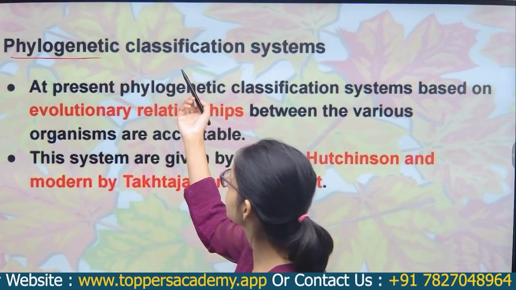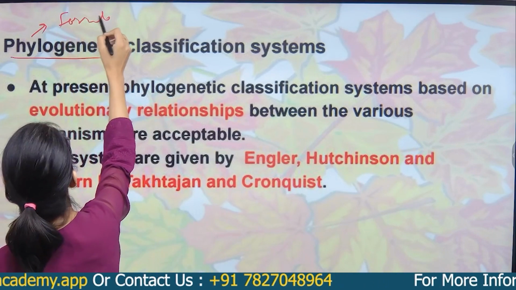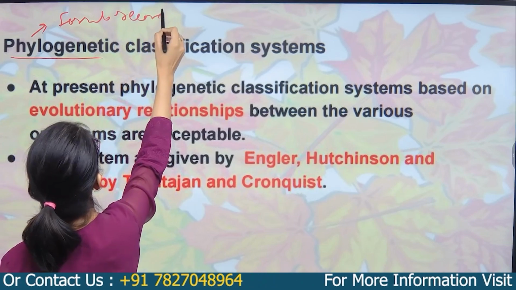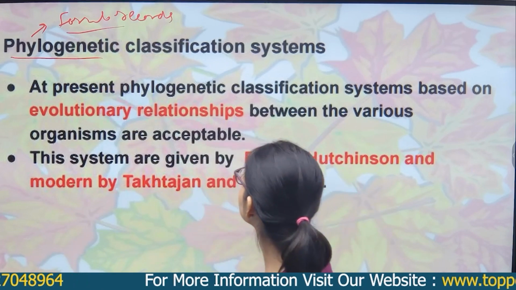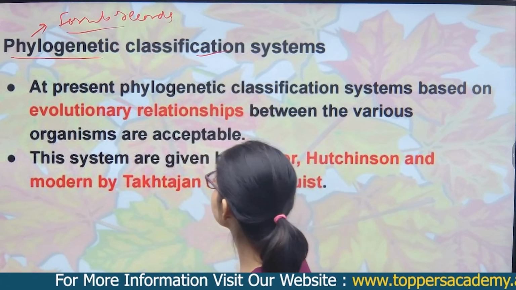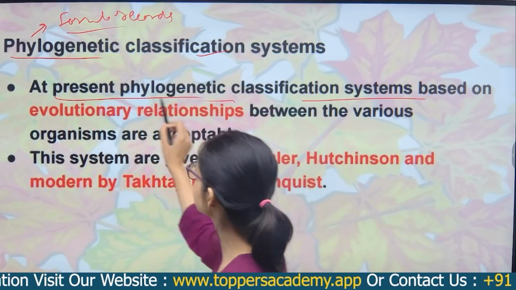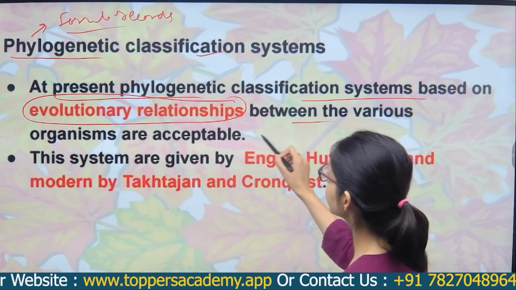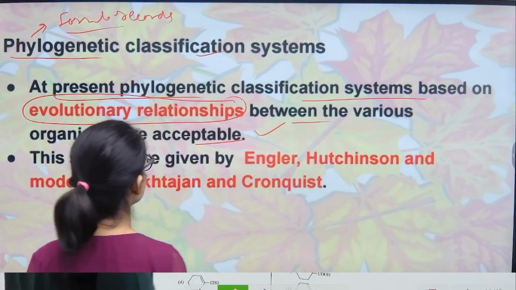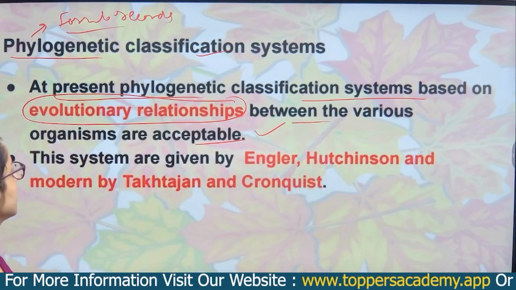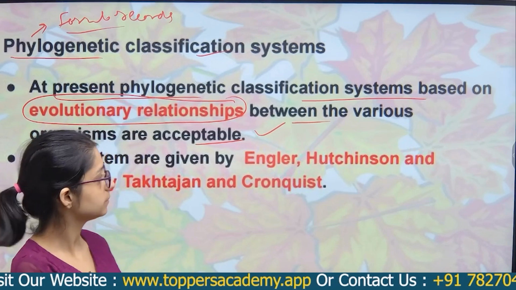So the next is phylogenetic. Phylo means fossil records. Fossil means the dead remains in the rocks. At present, the phylogenetic classification system, based on the evolutionary relationship between the various organisms, is acceptable. In this classification they classify plants by evolutionary relationship: what is the relation of that plant to this plant?